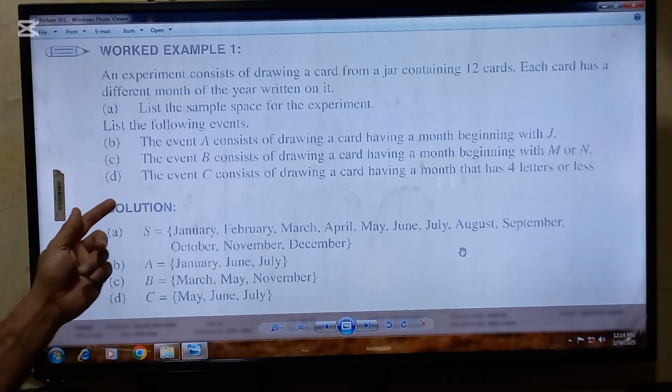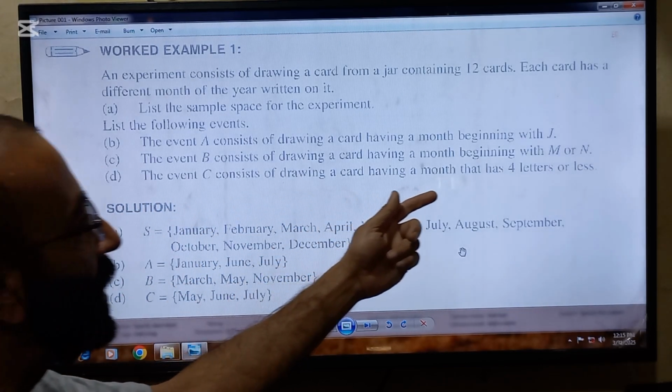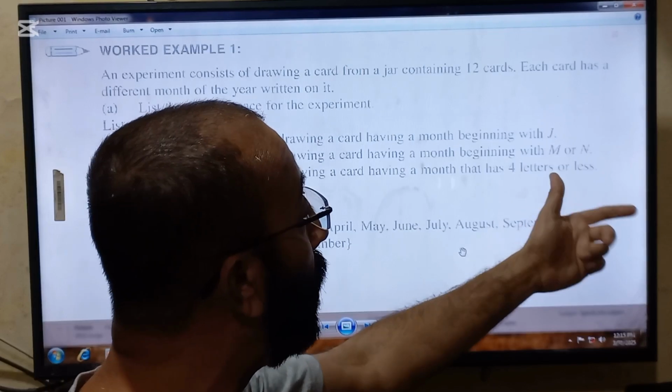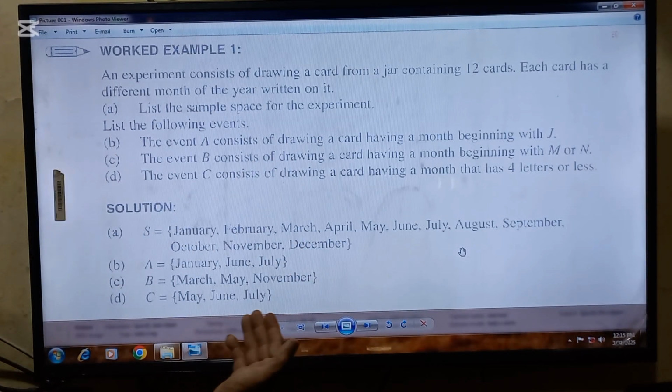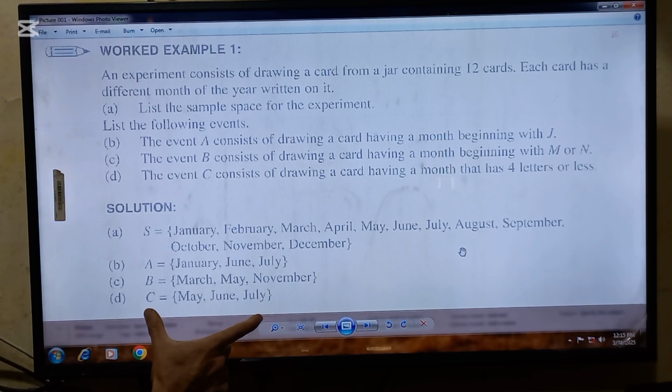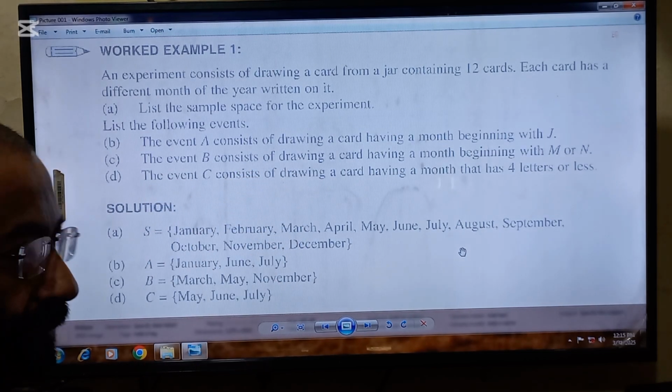The D part is the event C consists of drawing a card having a month that has 4 letters or less. So having 4 letters or less, these are 3 months which are having 4 letters or less. So enclose them in the braces. So this is the listing of the D part.